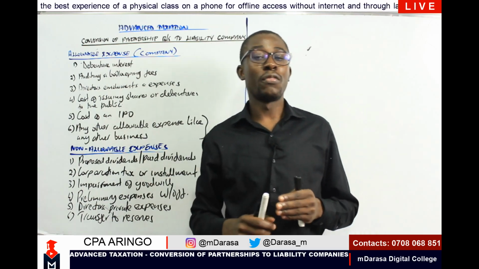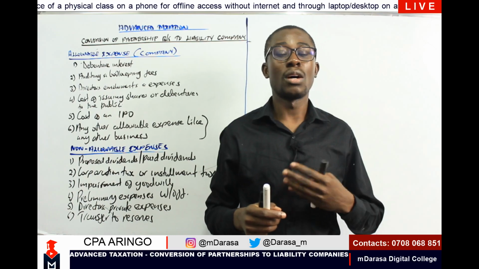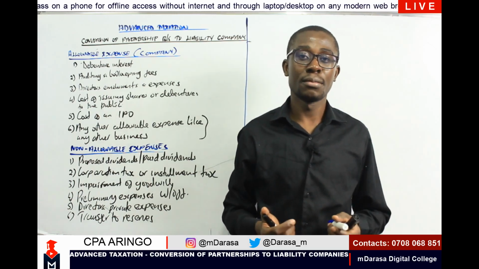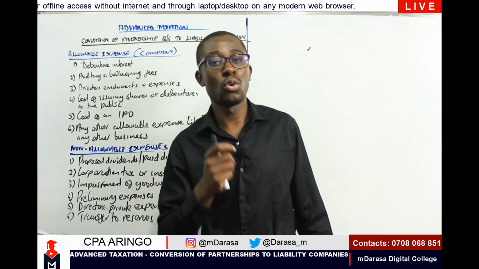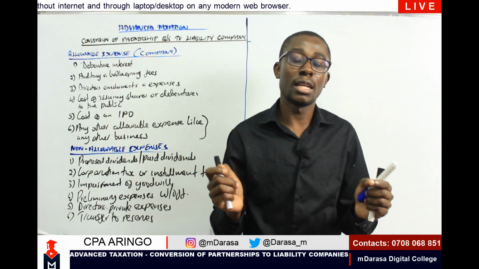The aspect of overcast and undercast of our inventory items. This is also a very common and key concept that you must grasp anytime you're looking at taxation of a limited liability company.